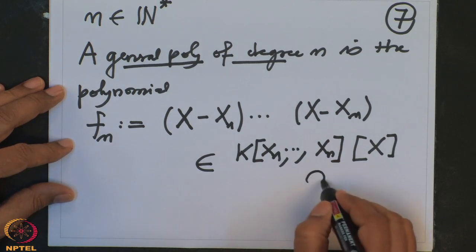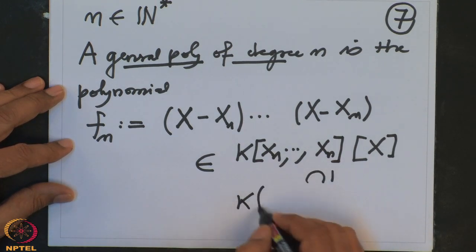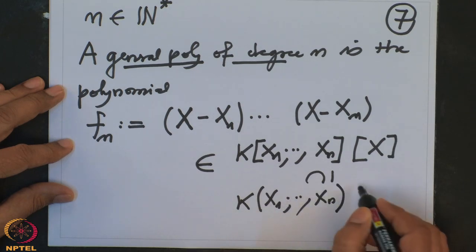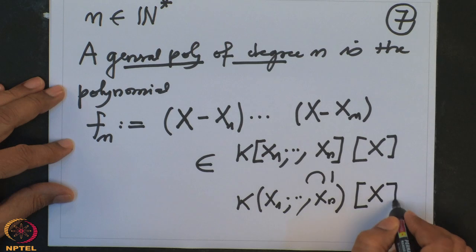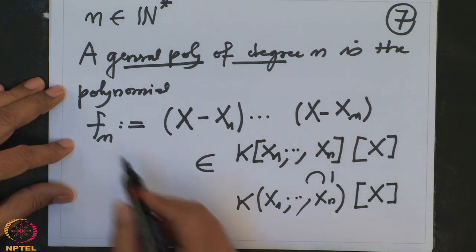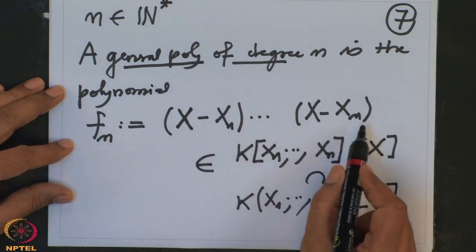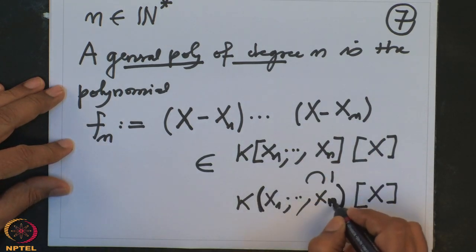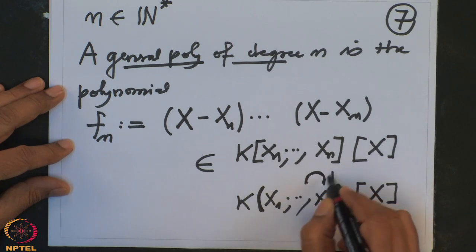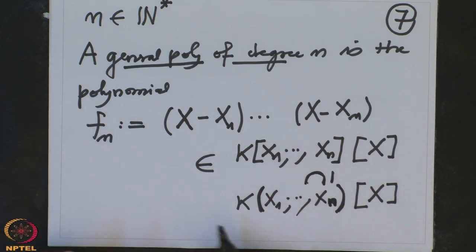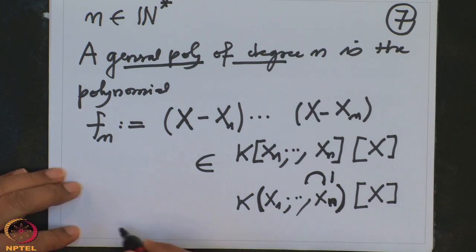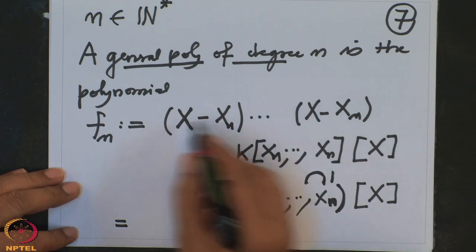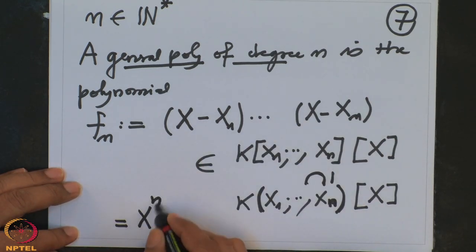But this one is contained in the rational function field, and the polynomial over that in x. So, this is a polynomial of degree n, it is obvious, and the coefficients I am considering in this rational function field. And now, when I expand it, what do I get? When I multiply out this product, what do I get? X power n, it is monic of degree n.